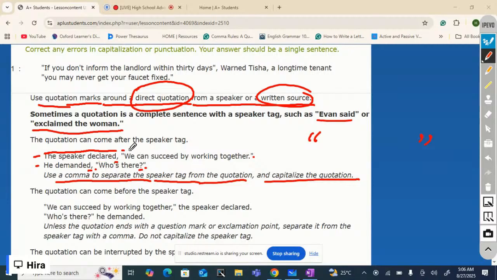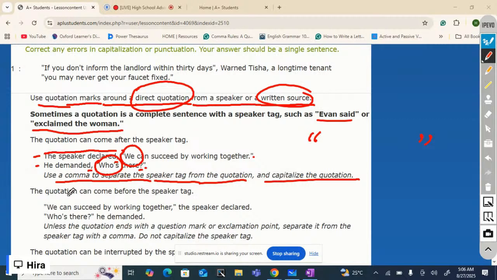And when you begin the quotation, we capitalize it. So again, one more rule on how to format quotations: separate the speaker tag from the quotation using a comma and capitalize the quotation.